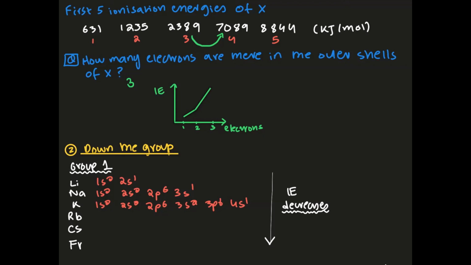After the trend in successive ionization energies, the second trend that we're going to be talking about is the trend in ionization energies down the group. So in this case, we have group 1 marked over here. And if you look at the electronic configuration, you can clearly see that at least for the first 3 elements, and even if you go down, even if I haven't marked it, you're going to be able to tell that the number of shells is slowly increasing. And because of that, the ionization energy decreases. And in the next slide, we're going to discuss the reasons behind this.